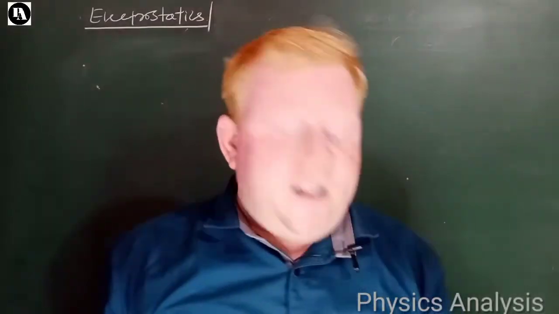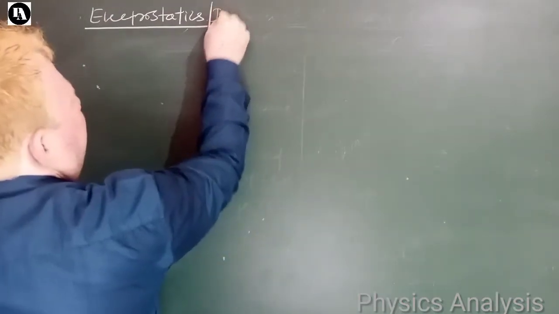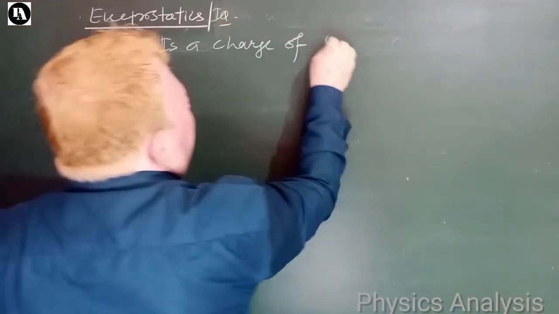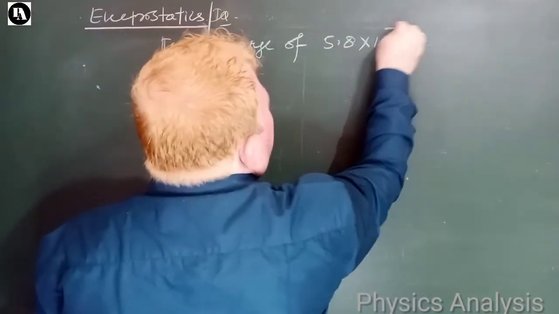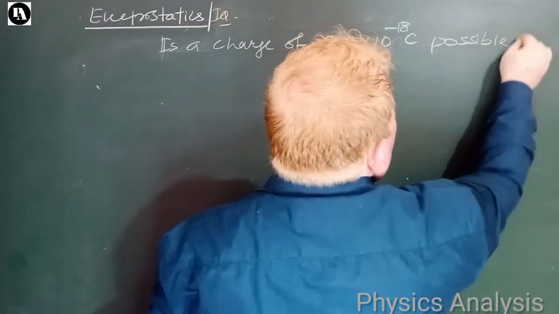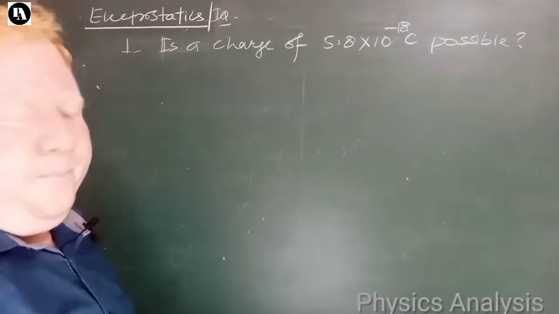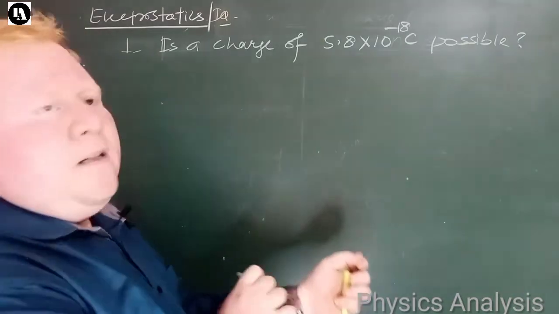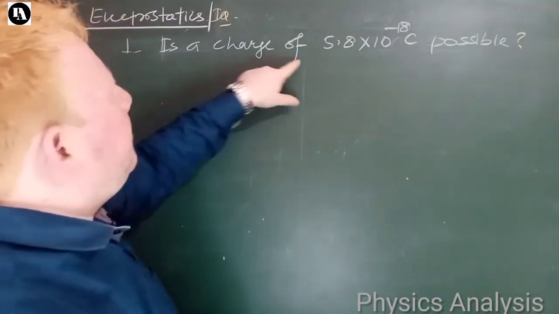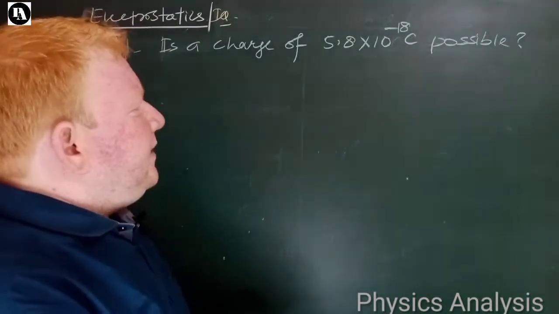Now children, let us take some questions. It's time for IQ time. Question number 1. Is a charge of 5.8 into 10 to the power minus 18 coulomb possible? Come on, let us solve. Is a charge of 5.8 into 10 raised to minus 18 coulomb possible? So how to check whether the given charge